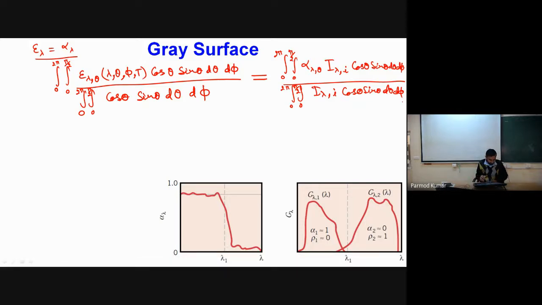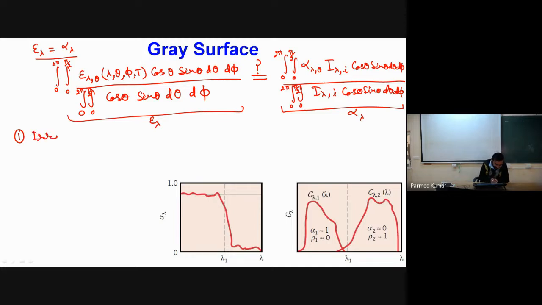So on this side I have the definition of epsilon lambda, and on this side I have the definition of alpha lambda. Now, can I write these two things equal? Let us try to see under what conditions these two quantities will be equal. The very first condition under which they will be equal is if our irradiation is diffused.